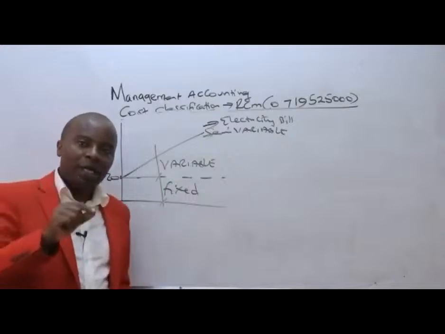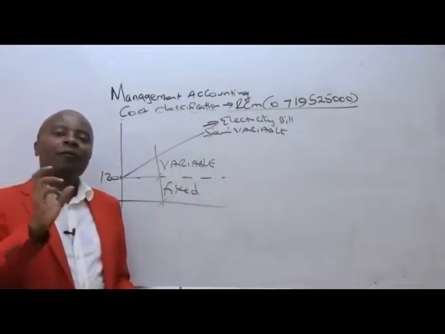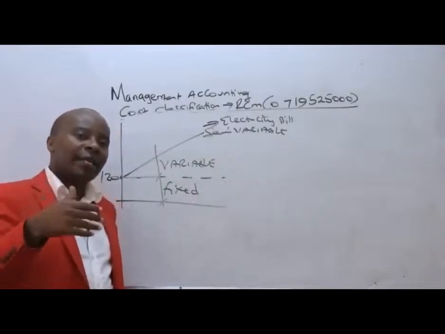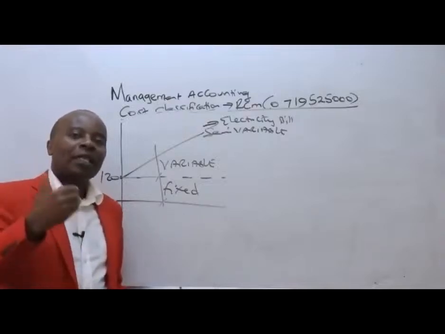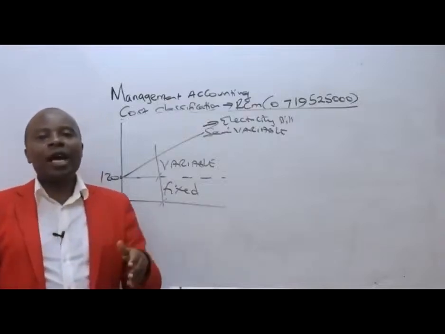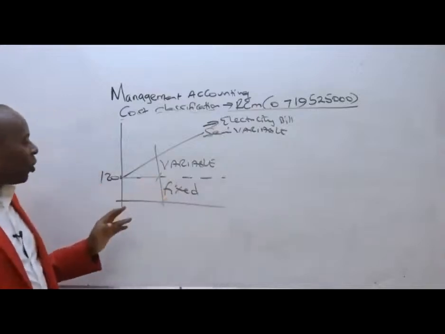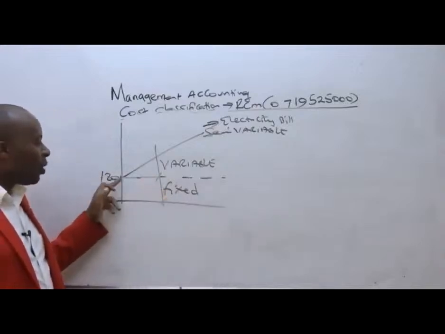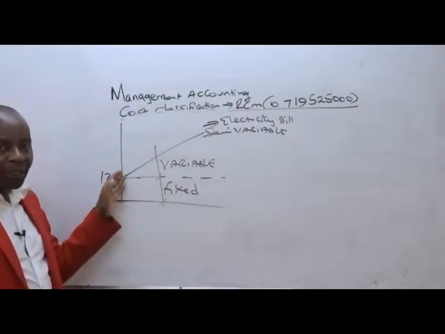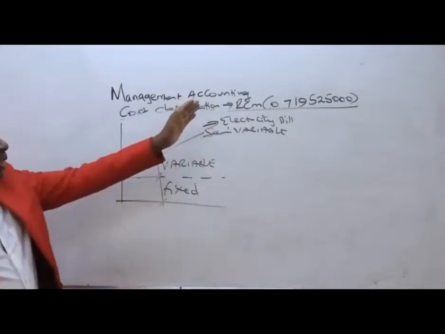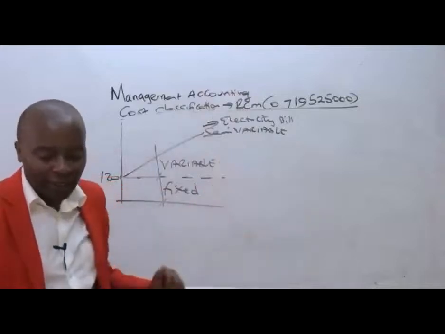Most importantly is for us to appreciate the fact that semi means half, partly fixed and partly variable. And of course, under semi-variable cost, our cost will never begin from zero. Our cost will begin from some higher point up there and then move up like that. That's semi-variable.